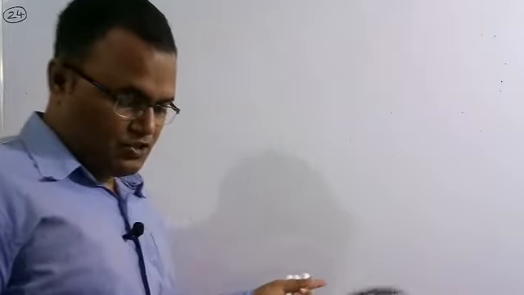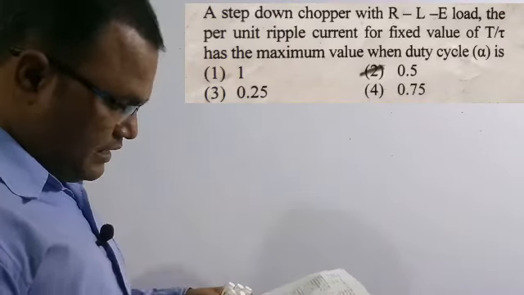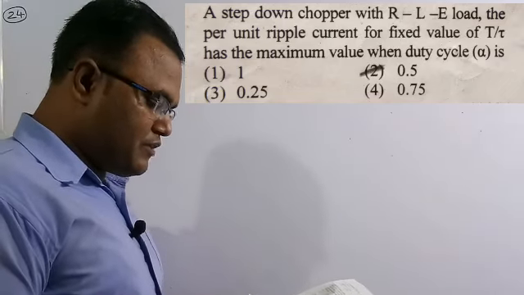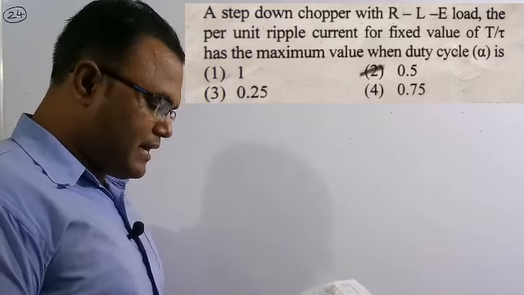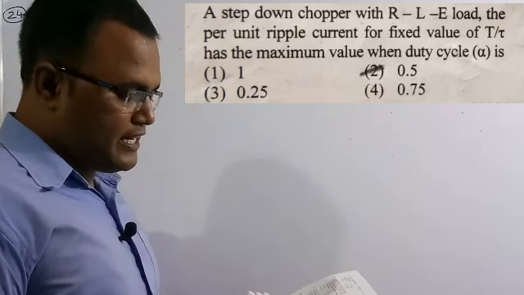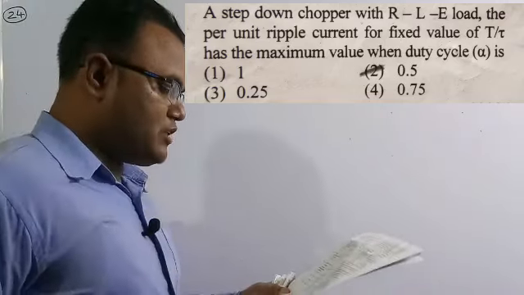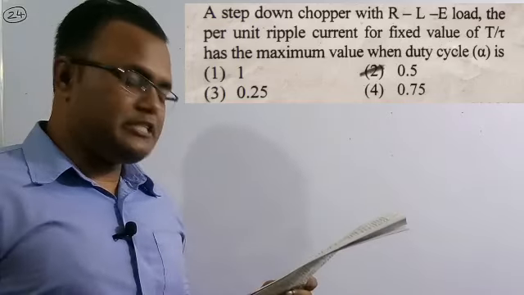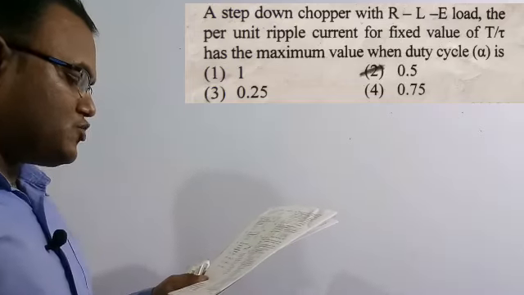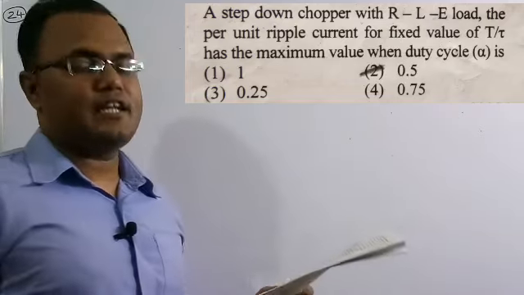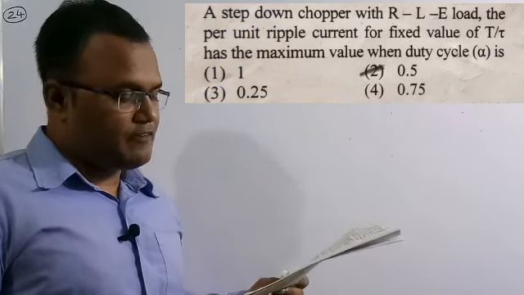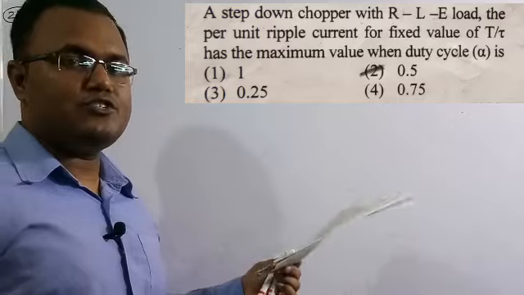So now we will solve the next numerical. The numerical number is 24. See the question here. The question says that for a step down chopper with RLE load, the per unit ripple current for a fixed value of T by tau has the maximum value when duty cycle alpha is. So they are given that the ripple current will be maximum when T by tau is constant. At what value of duty cycle are they asking. Out of the 4 options, option B, which is 0.5, is the correct solution of this numerical.